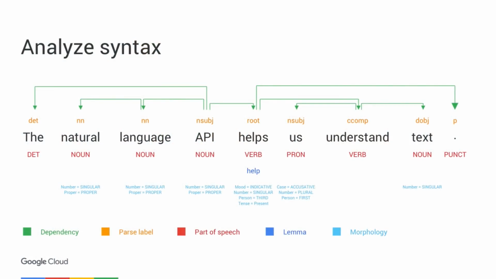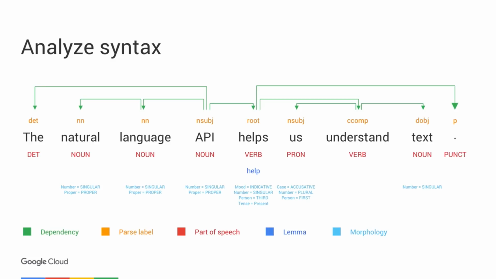The first feature I want to show you is analyzing syntax. And to do that, I have this example sentence. The Natural Language API helps us understand text. What I'm going to show you is a visualization of the JSON response we'll get back from the Natural Language API. The first thing it gives us is what we call a dependency parse tree. This tells us how different words in the sentence relate to each other. Then we get the parse label, which tells us the role of each word in the sentence. So for example, helps is the root verb, and API is the nominal subject.